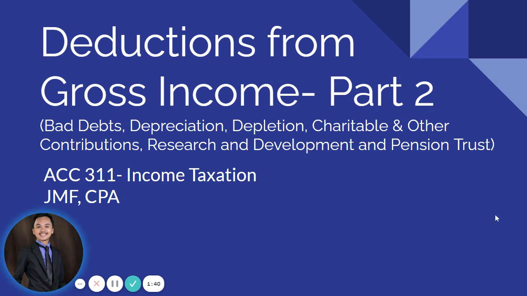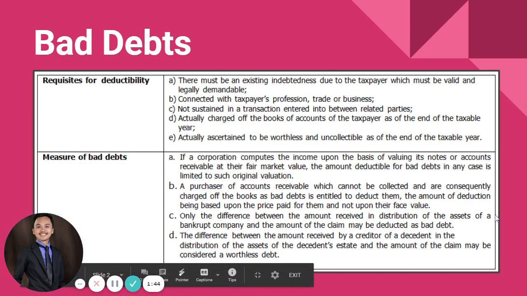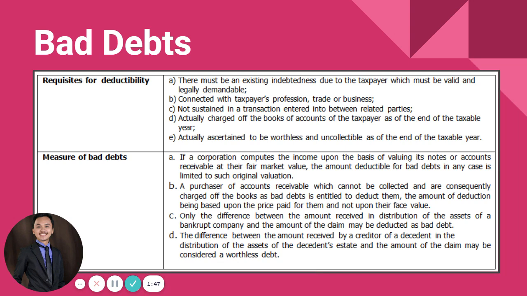So bad debts is not a strange topic or concept on your part, guys, because bad debts is a very common item that we account for in your intermediate accounting. Bad debts are considered as items to be deducted from our gross income as long as they follow the requisites for deductibility. First, there must be an existing indebtedness due to the taxpayer, which must be valid and legally demandable. And then letter B, connected with the taxpayer's profession, trade, or business, not sustained in a transaction entered into between related parties.